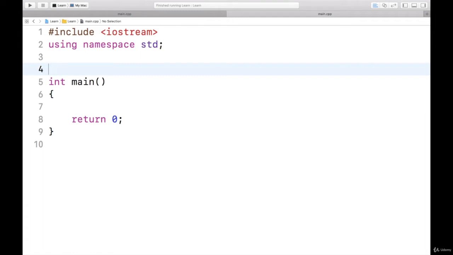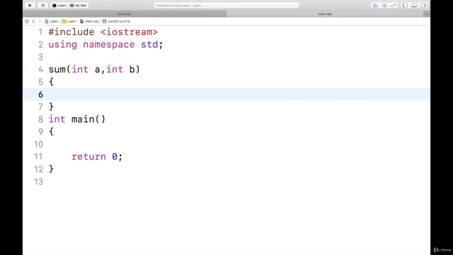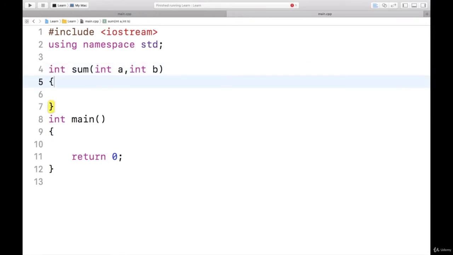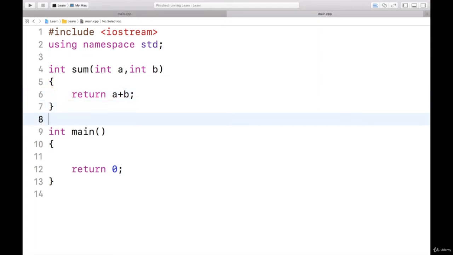So the function name is sum, and it will take two integers, int a and int b. Then there should be a return type for a function also. I'll give the return type as int. Now here a simple statement I will write down, return a plus b. Just I have to add two numbers and return the result.